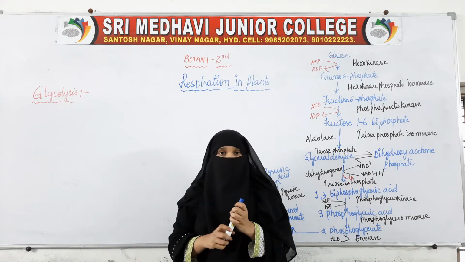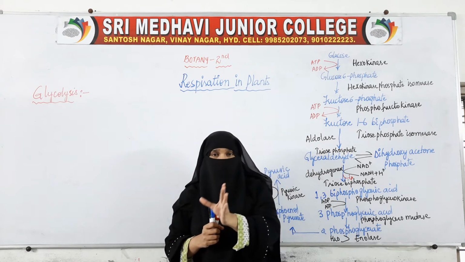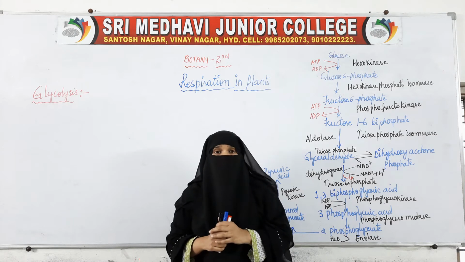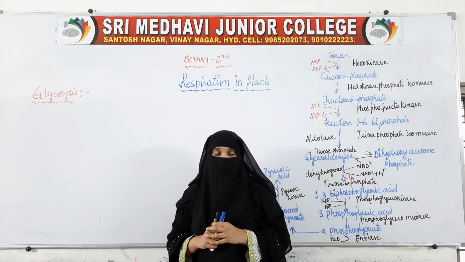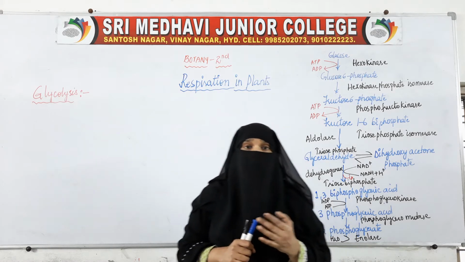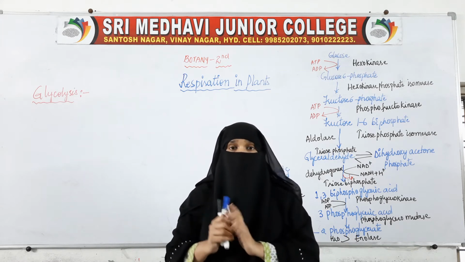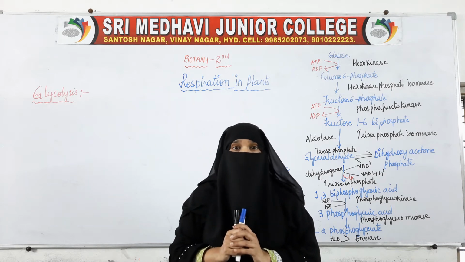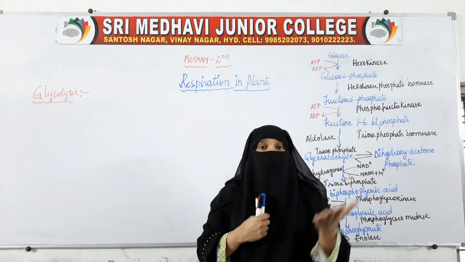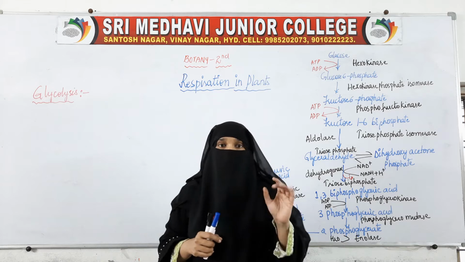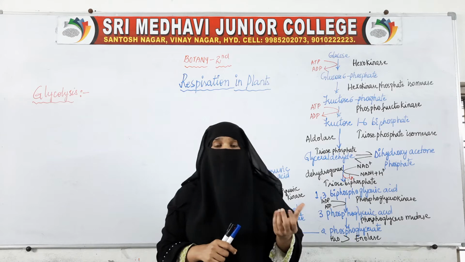It is a little difficult to remember all this, because in glycolysis just glucose is changing to pyruvic acid, but from glucose to pyruvic acid 10 reactions are involved, and many intermediate products are formed. Many changes take place just to convert the glucose into pyruvic acid, so we have to remember all those reactions. The answer is basically the different reactions which take place. Write an account on glycolysis: in that we have to write those 10 reactions which take place in glycolysis.